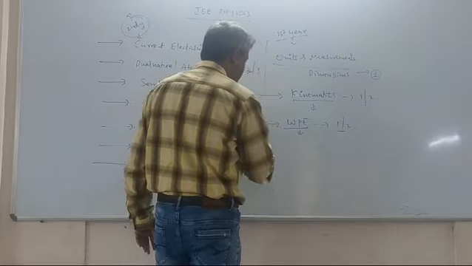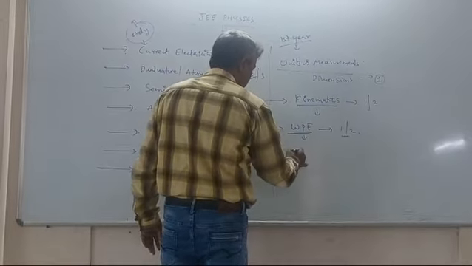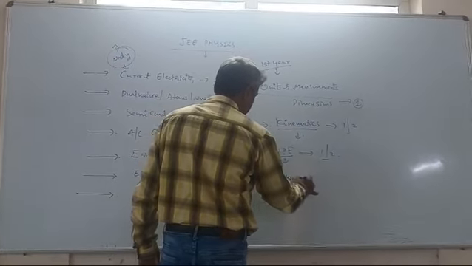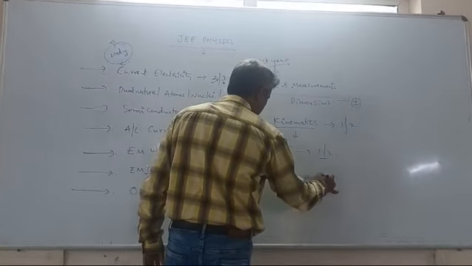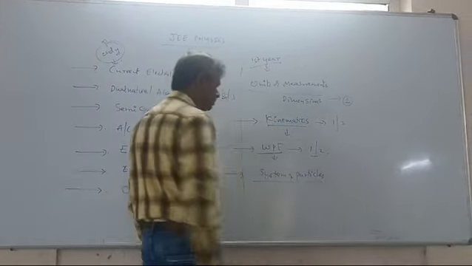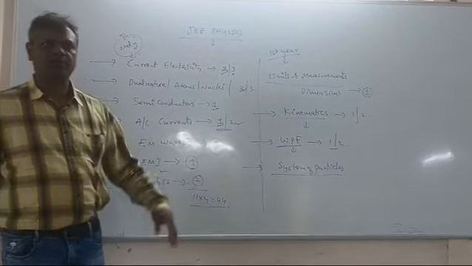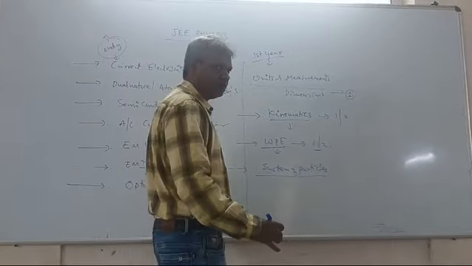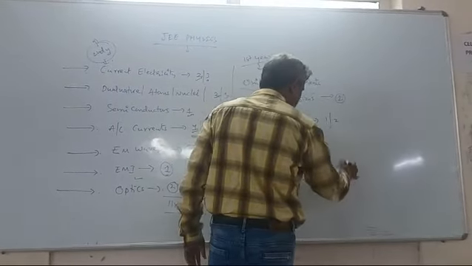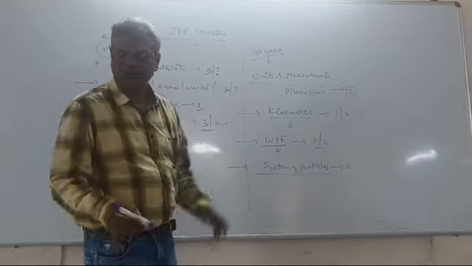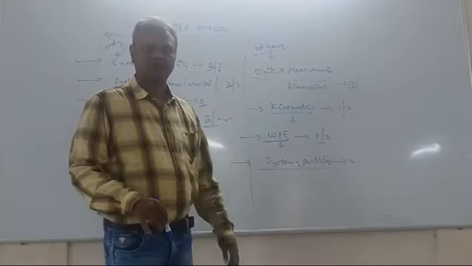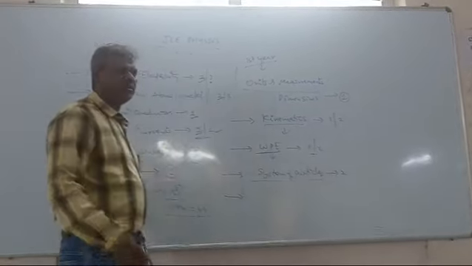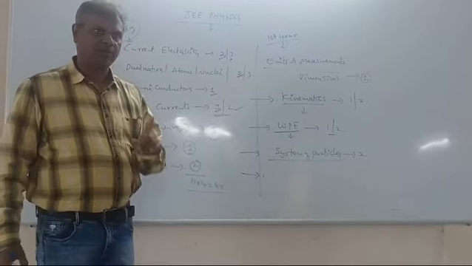And the other one is rotational dynamics, system of particles. When you come to the system of particles, rotational dynamics in combination with center of mass, we can expect 2 bits. Center of mass and rotational dynamics together we can expect 2 bits generally. And elasticity, a very simple topic, we can get 1 bit.